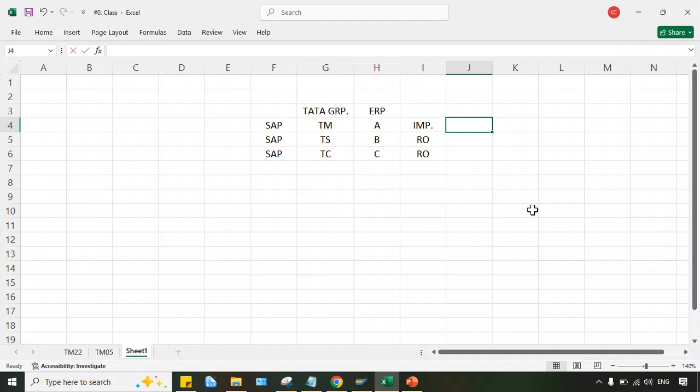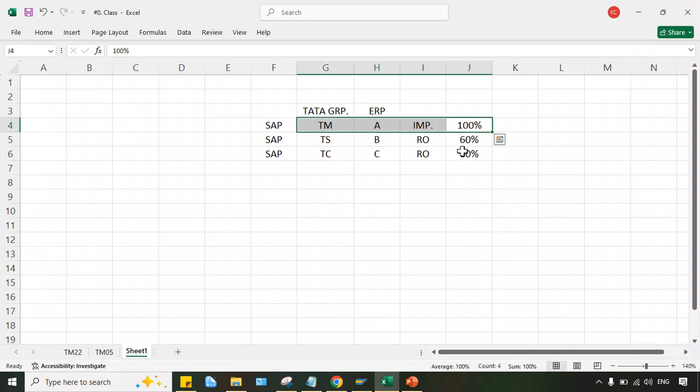I'll explain practically also what the difference is between implementation and rollout. But look here, 100% of steps we have to configure, each and everything, during implementation. But in rollout, only 50 to 60% of steps we have to follow. The remaining 40% is already done during Tata Motors, and that itself will be used.